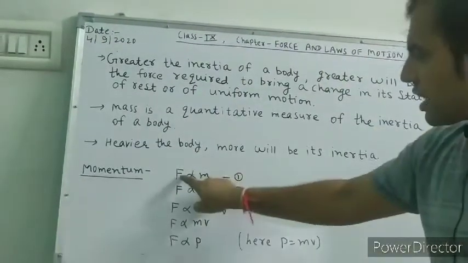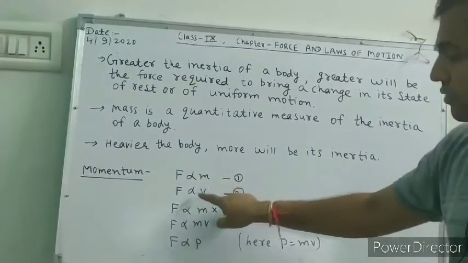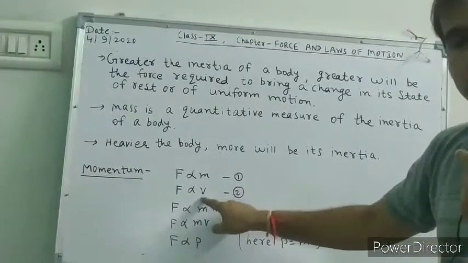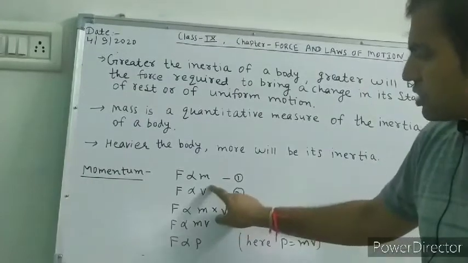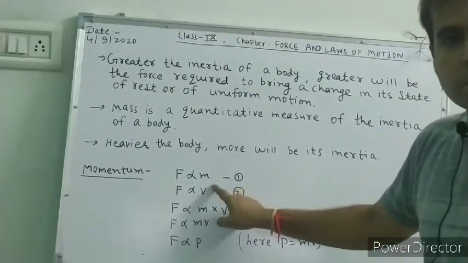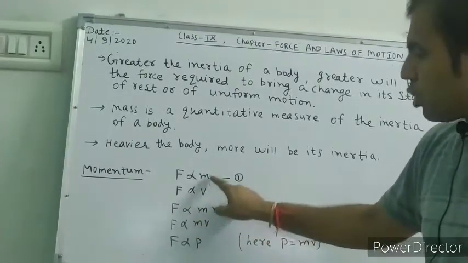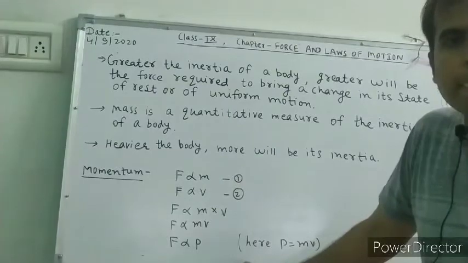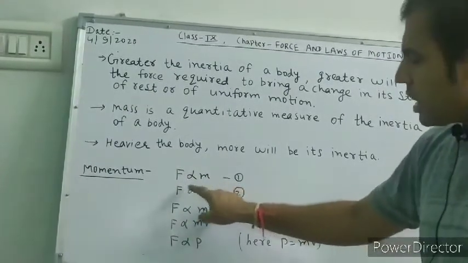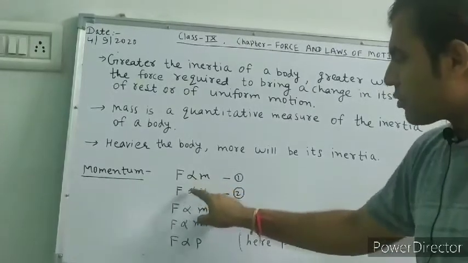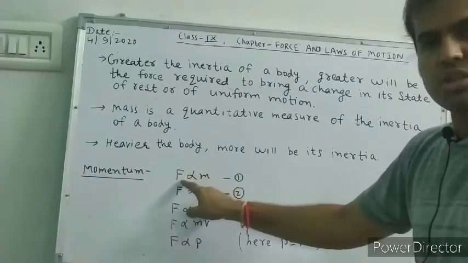So here F is proportional to m, the mass. And if an object is moving with uniform velocity and the velocity is increasing, the force is also increasing. So F is proportional to V. So both are required for the inertia. So what is momentum? F proportional to m, F proportional to V. This is the proportional sign. So if the mass is increasing, then the force is increasing.